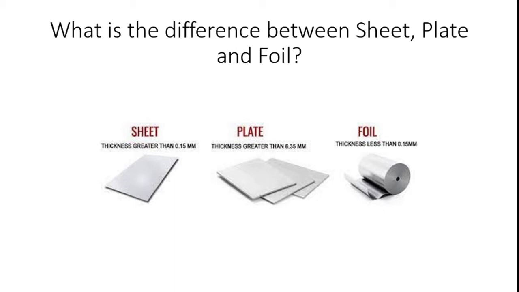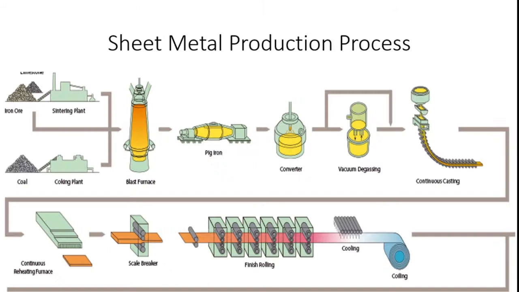Sheet metal, the thickness greater than 0.15 mm is sheet. The plate, the thickness greater than 6.35 mm is called a plate, and the foil, thickness less than 0.15 mm is called foil. So the thickness plays a vital role in deciding the different topologies, which are sheet, plate, and foil.